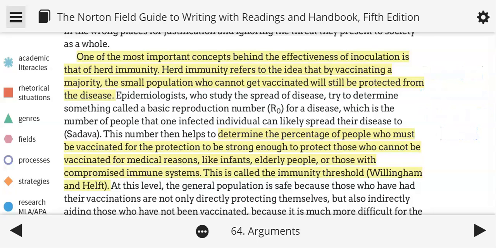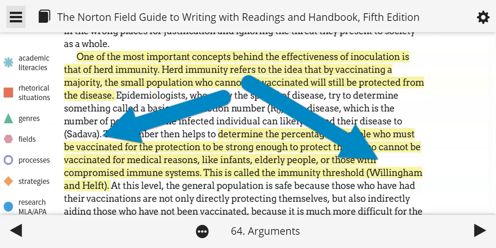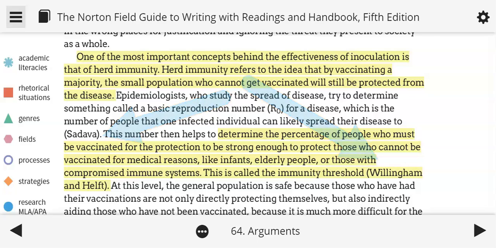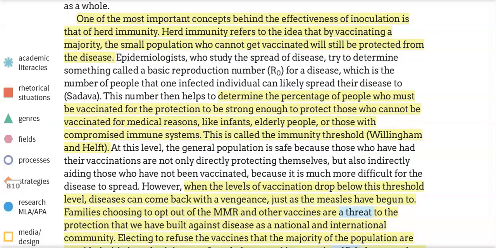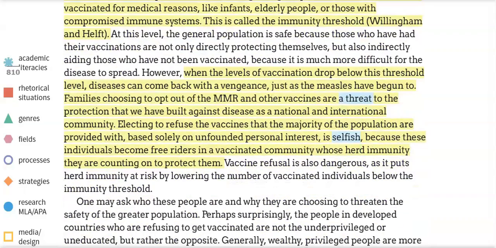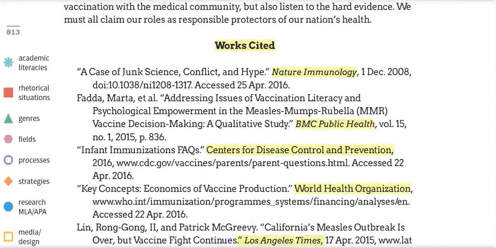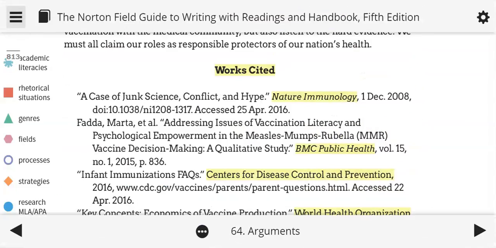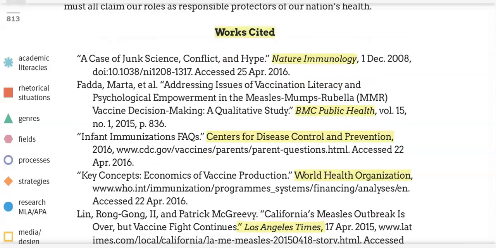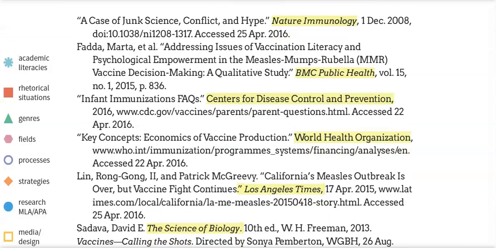Now, Dzubay goes on to cite a number of reputable sources to explain the importance of vaccinations in protecting our communities and those most vulnerable among us. If you take a look at the end at her Works Cited page, you can see that her sources include the scientific journals Nature Immunology and BMC Public Health. Throughout her article, she also cites sources from the World Health Organization, the CDC, the LA Times, and a book by David E. Sadava, a medical researcher and professor of biology.